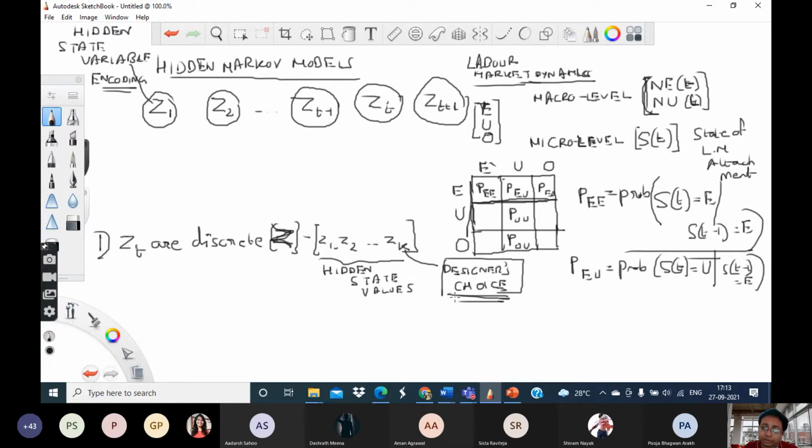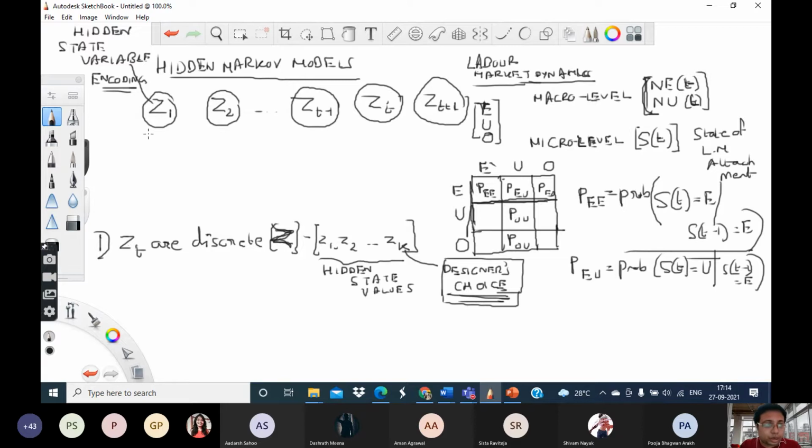Or if you can't choose K, then also fine. You can try out different values of K and see which value fits the data the best. So what does this capital K mean? It means that there are capital K possible types of situations which may affect a particular person's employment status.